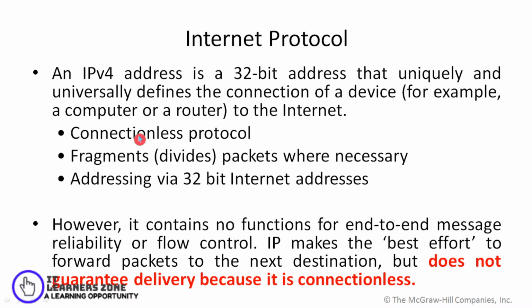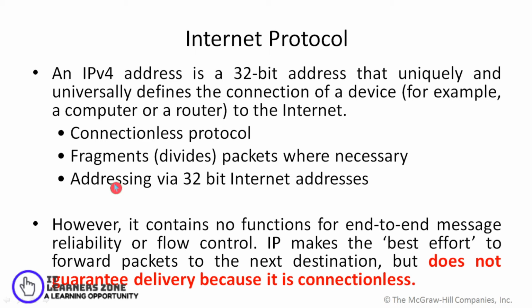The protocol has its own features. First, it's a connectionless protocol, which means there is no need for a connection to be established between the sender and the receiver. The packets sent through this protocol are divided into fragments or smaller pieces whenever necessary, when they have to route through smaller routes.